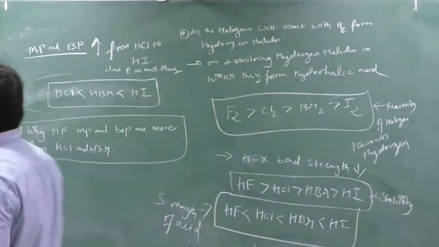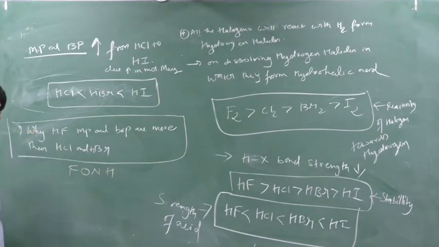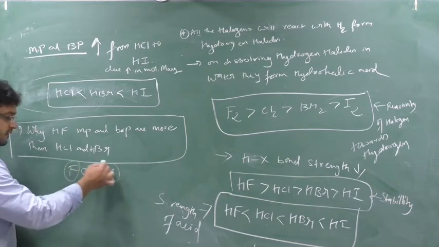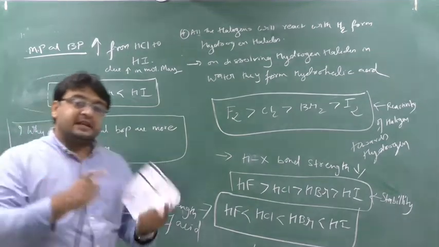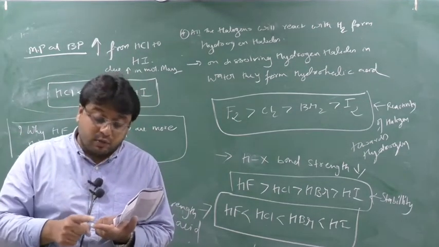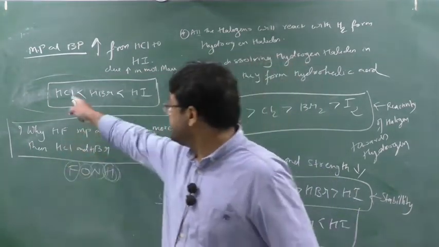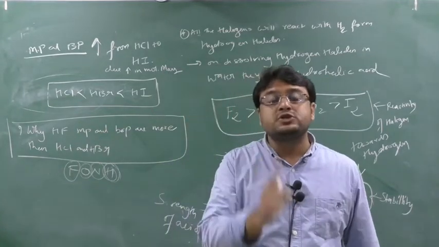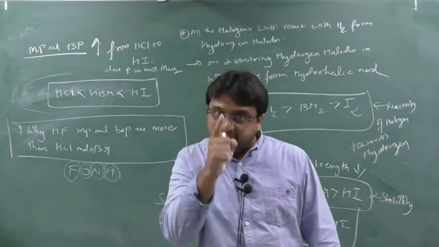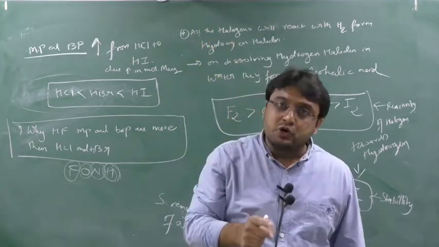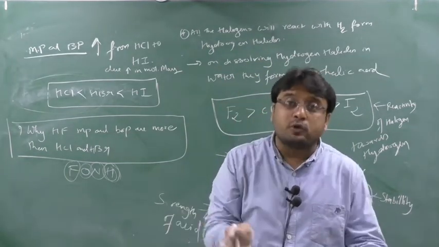Simple reason. Remember standard 11, FONH, remembering hydrogen bonding. If there is HF, H2O, or ammonia, there exists hydrogen bonding between compounds like HF, H2O and NH3. So HF is one of the compounds. Due to the presence of excessive hydrogen bonding between the HF molecules, the molecules come closer to each other.